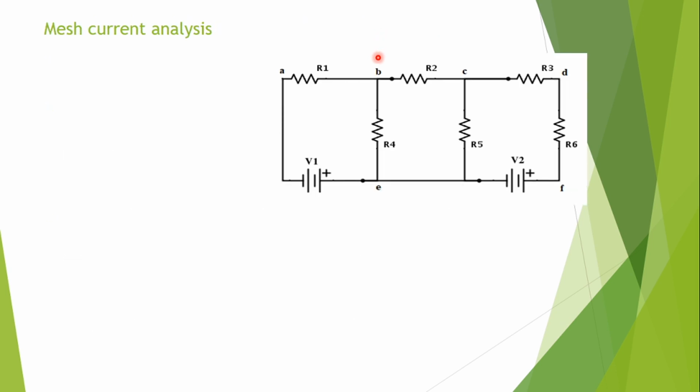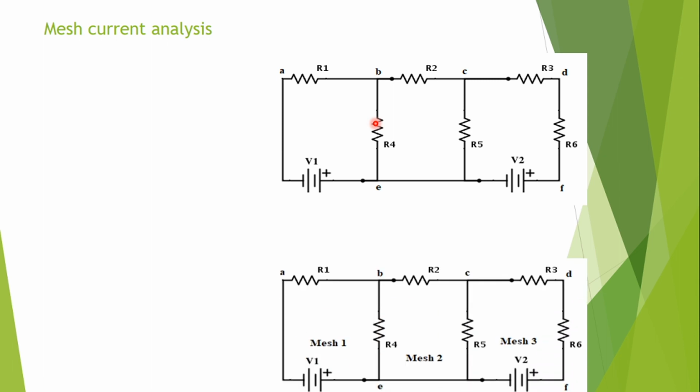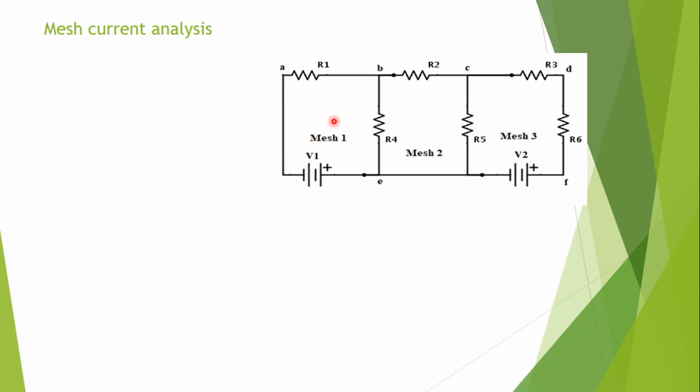So we will consider one simple network. Here I have already named the nodes A, B, C, D, E and F. Identify the meshes. This is one of the meshes, I'll name it mesh 1. This is mesh 2. This is mesh 3. Okay. C, D, F, C is mesh 3.